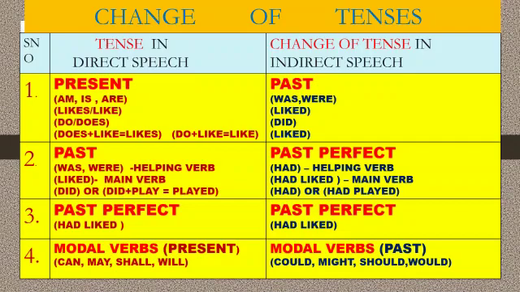Suppose a present tense modal verb is given in direct speech. It should be changed to the past tense modal verb. Example: can should be changed to could, may to might, shall to should, and will to would.